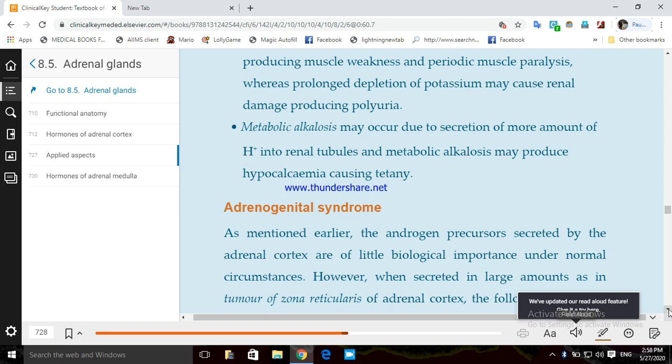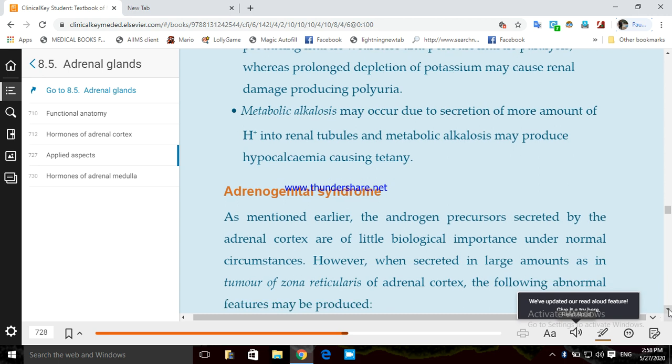Metabolic alkalosis: it is due to secretion of more H plus in the renal tubule, and metabolic alkalosis may produce hypocalcemia causing tetany.